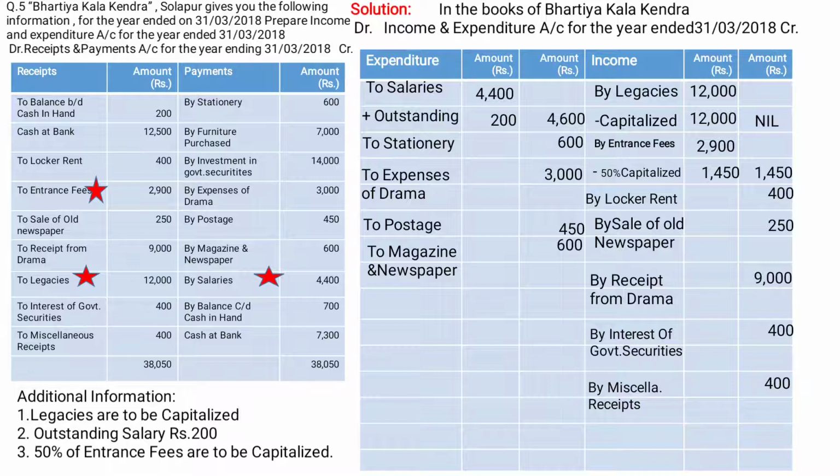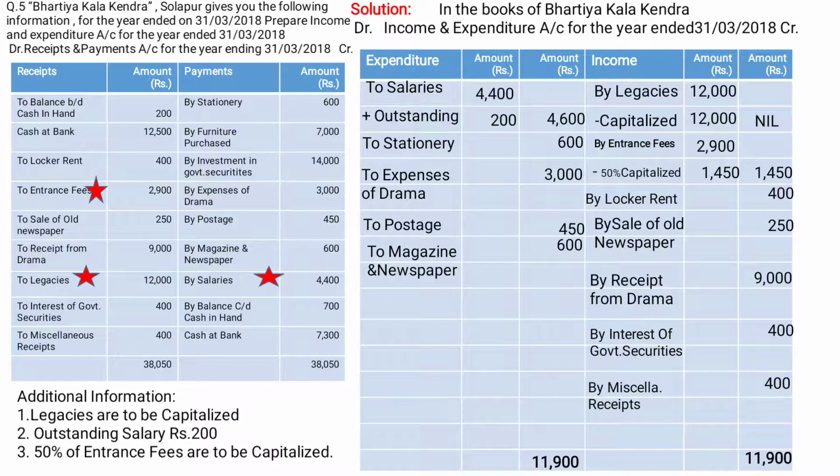Now we have to close this account. For closing the account, we have to take the total of the debit side and credit side. Here the credit side total is 11,900 and the debit side total is 9,250. Now we have to write 11,900 on both sides.